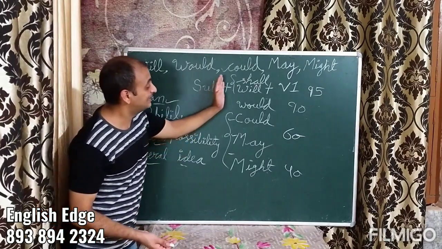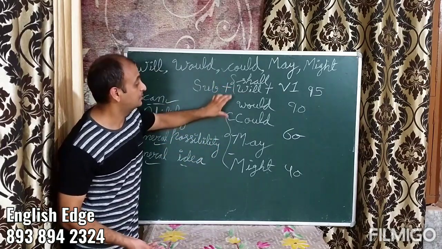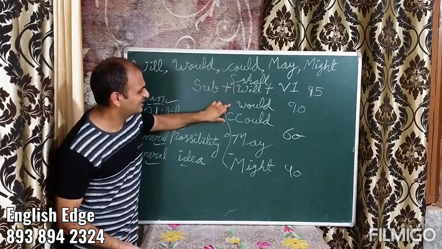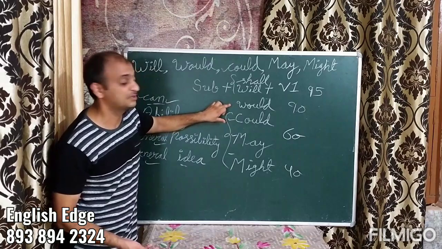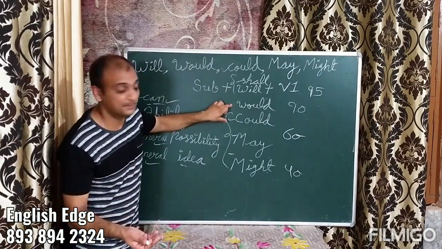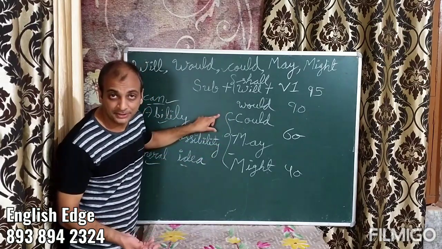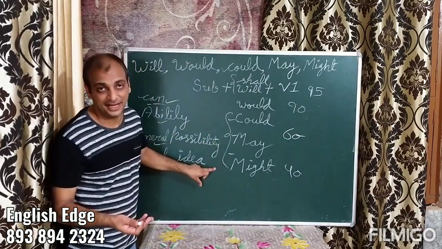Now we talked about these modals as well. These two are very certain. That means you are dead sure it would happen. Would is kind of 90% sure. You are not dead sure. However, you are certain. There's quite a possibility that this would happen. Could, may, might is kind of you're not certain. There are chances. There is a possibility that it may happen.